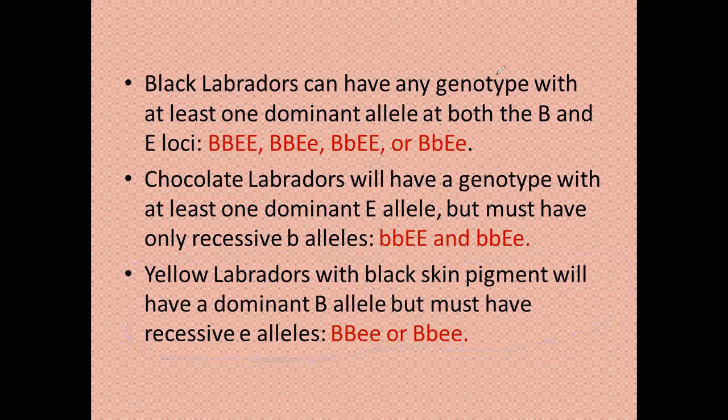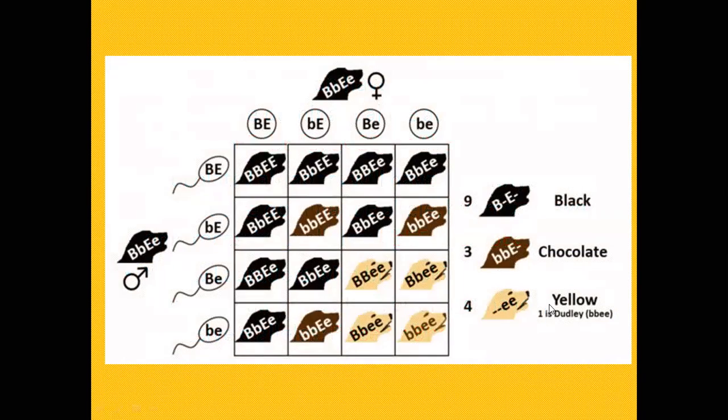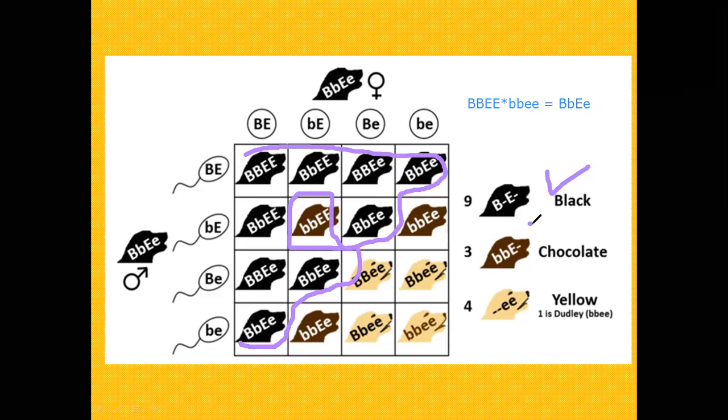Let's move on further. Here you can see that if we have a cross, for example BBEE crossed with bbee, we will have BbEe. Now in the second generation, when we cross BbEe together, we get combinations in which nine are black dogs, three are chocolate dogs, and the yellow dogs are four in number, and that is basically epistasis.